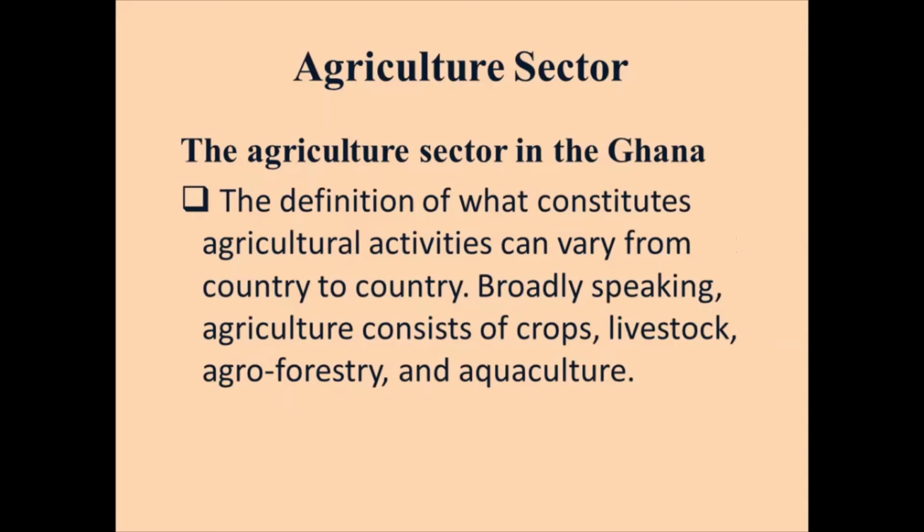The definition of what constitutes agricultural activities can vary from country to country. Broadly speaking, agriculture consists of crops, livestock, agroforestry, and aquaculture. We would be looking into the main subsectors of Ghana's agriculture sector, but note that for some economies or countries, it might differ. But in this particular course, Econ 215, we are considering Ghana in context.